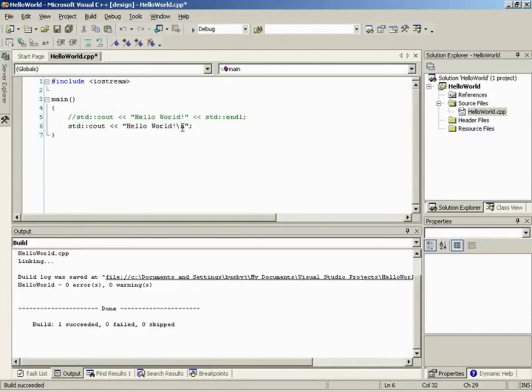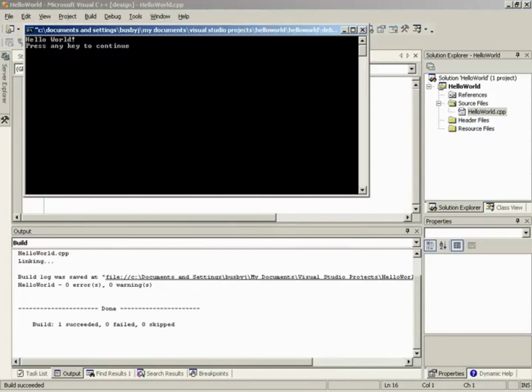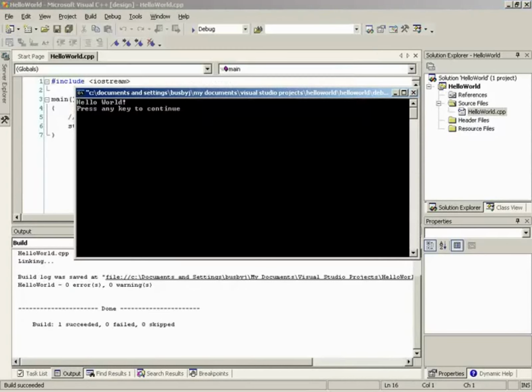Yeah, it's called a backslash. And if you see that, phew, there's our hello world with the end of line character there. My brain kind of just stopped for a second there. For a second, I was like, wow, he's about to show something I didn't know. Cool. Oh, wow. So let's press any key to continue.